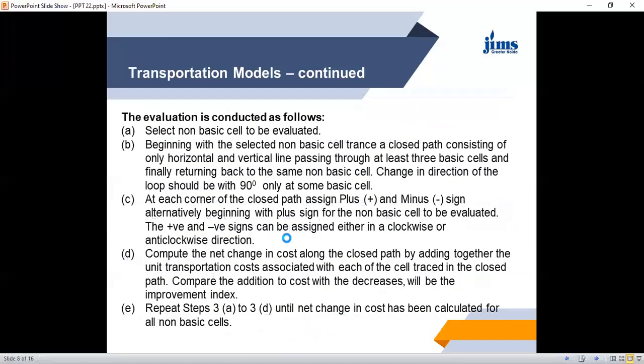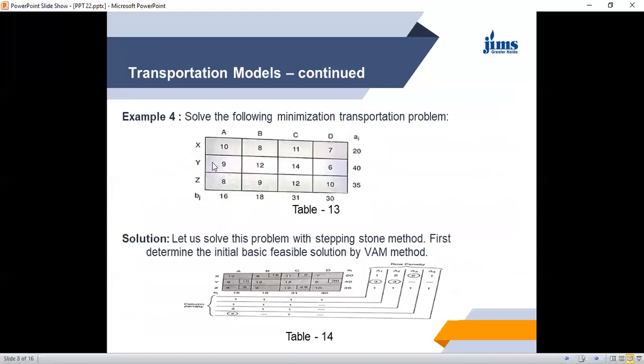These X, Y, Z are the origins, 3 origins. There are 4 destinations A, B, C, and D. Each resource has some capacity. Origin and resource are synonymous terms here.